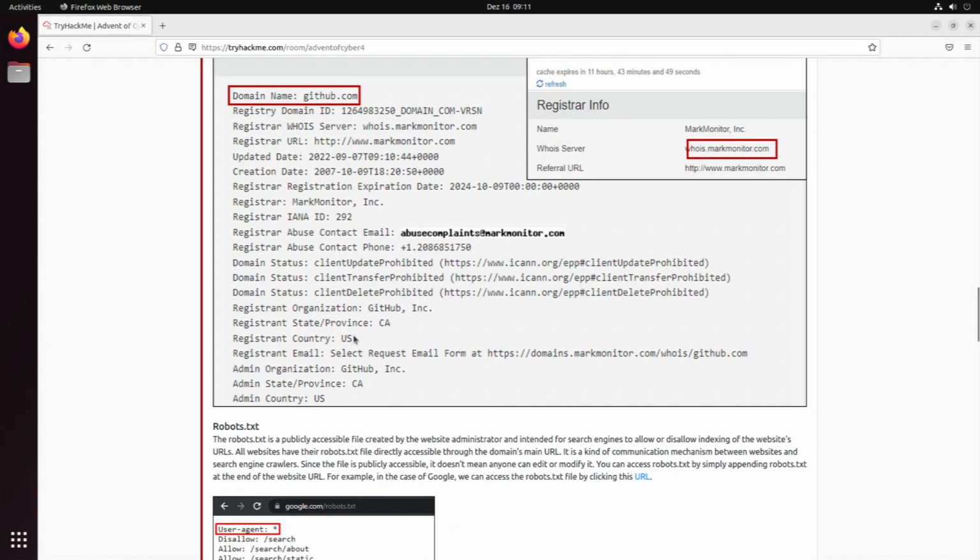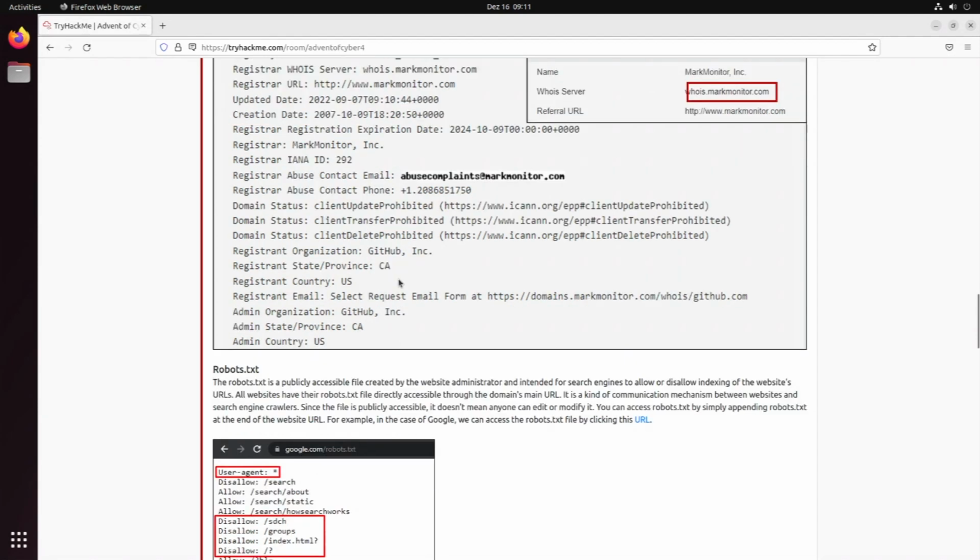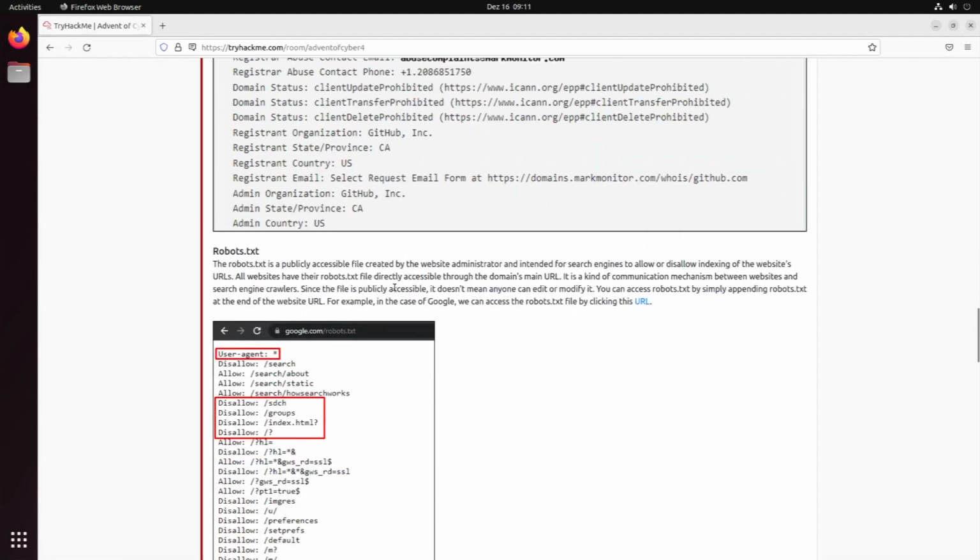And where the registrant is, which country, which state, province. And also an abuse contact phone. That's all good information if you want to contact, for instance, someone who is responsible for a web domain.